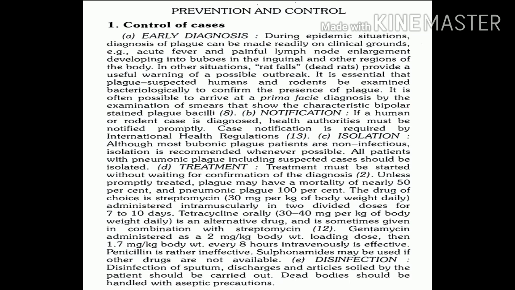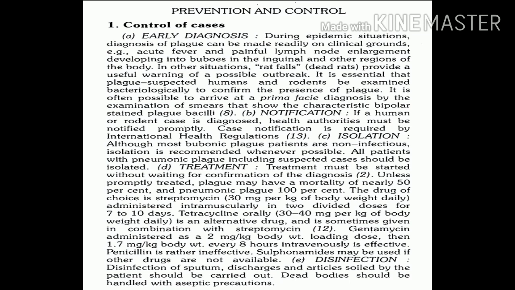So in our environment this observation is very essential. So if the number of rats dying is increasing, this is giving warning to us that this may result in an outbreak of plague.